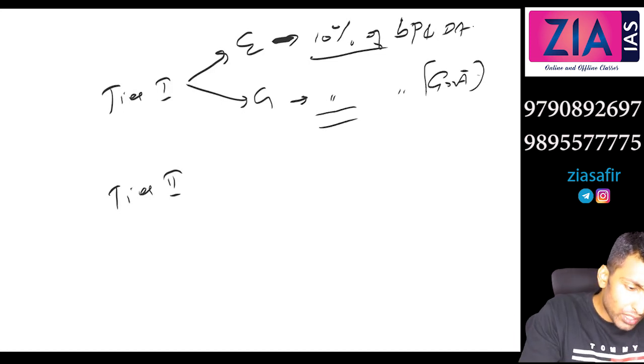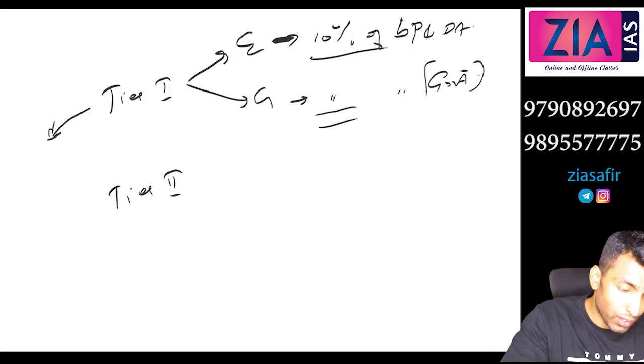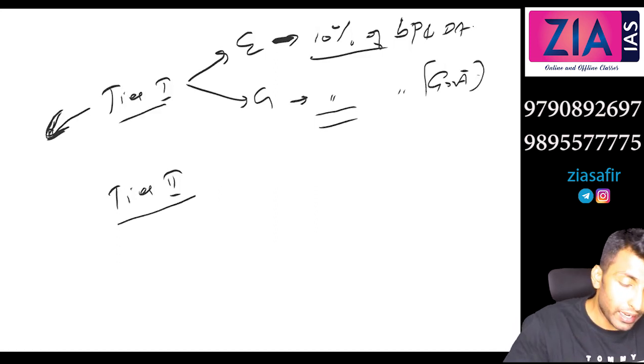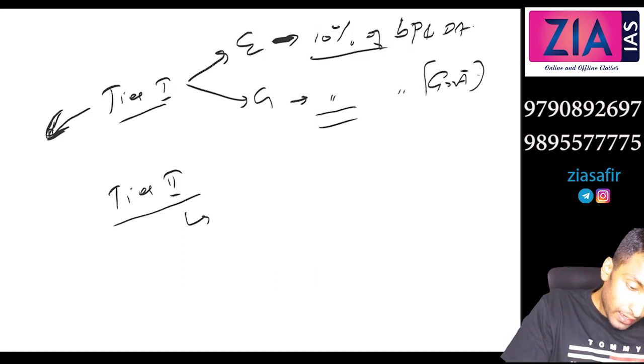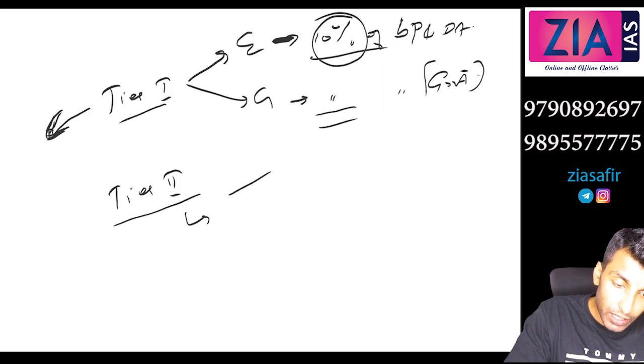Now can you withdraw this tier 1 contribution anytime? You cannot withdraw this. It is only upon retirement that you can withdraw. There may be exceptional situations, but generally it cannot be withdrawn. Tier 2: here there is a limitation of 10% only in tier 1, because the government is also contributing.